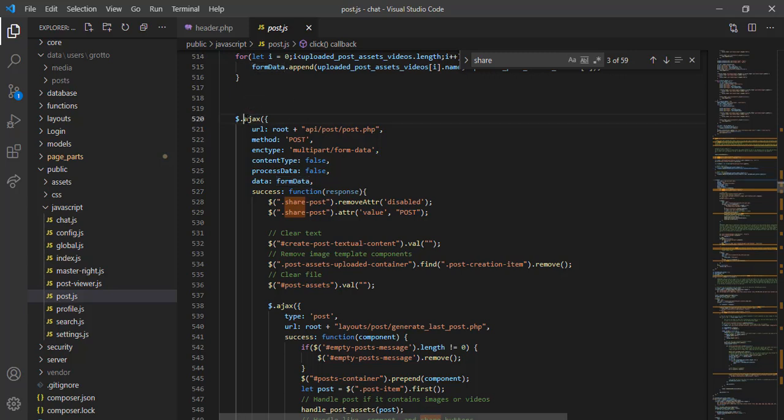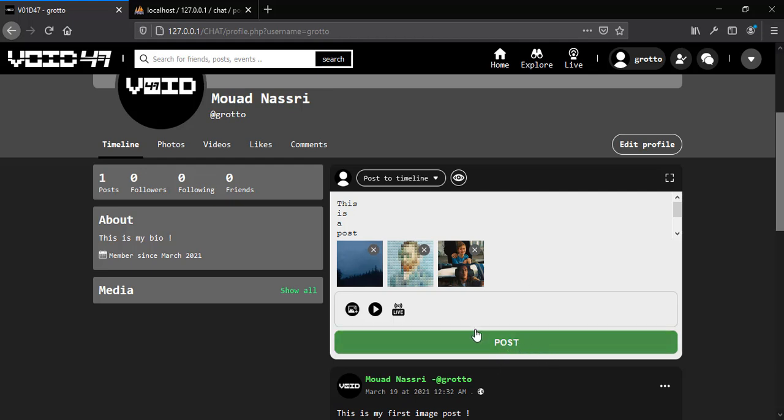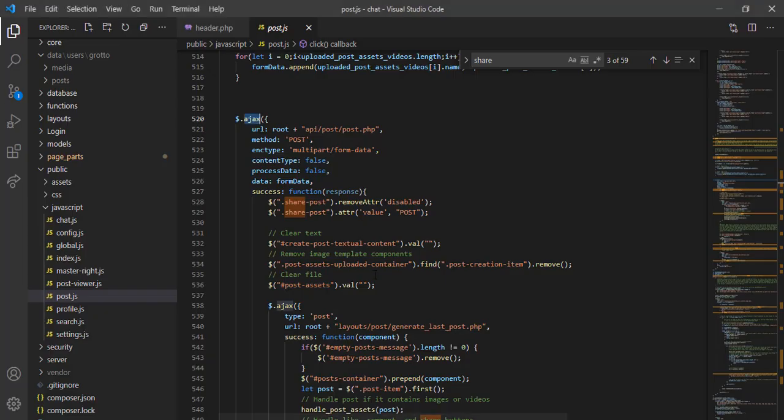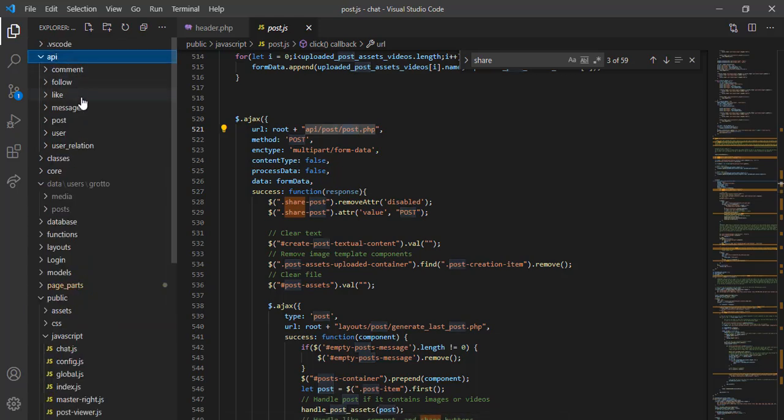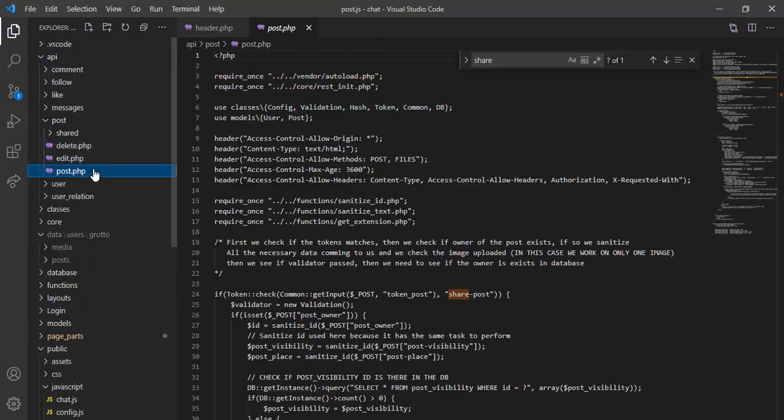Now we use AJAX, and the reason is that when the user clicks on this button, we don't want to refresh the page, right? So we send a request to the API post with the POST verb. Now let's go to API post and post.